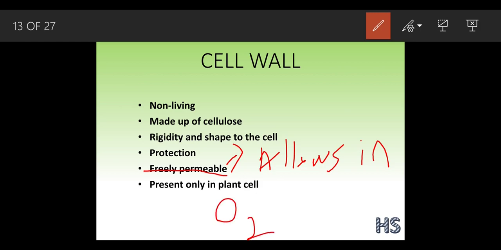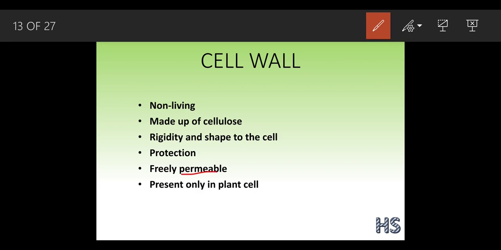Suppose any waste or any toxic part comes into the cell, toxic means harmful waste, then too this cell wall is going to allow it. That is what freely permeable means. Here the word permeable means allowed, and freely means it is going to allow each and every one inside.